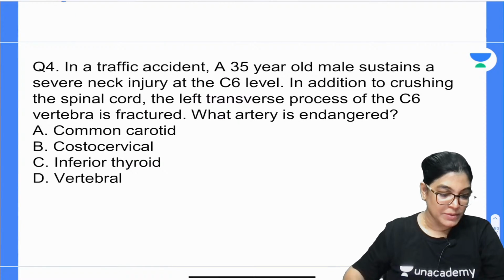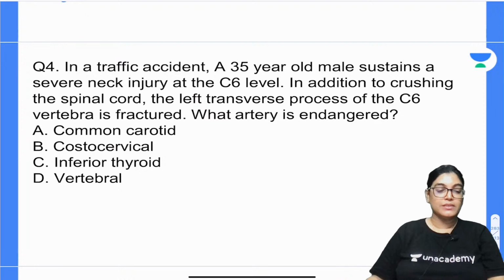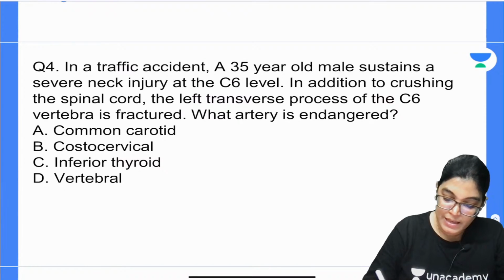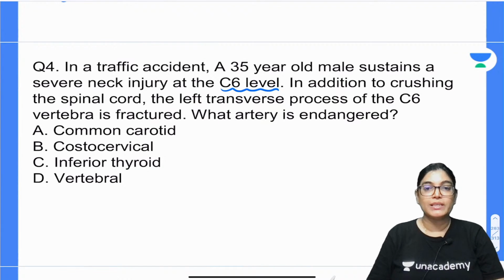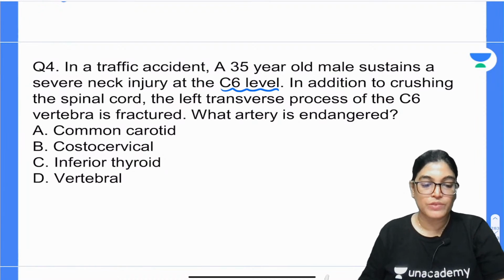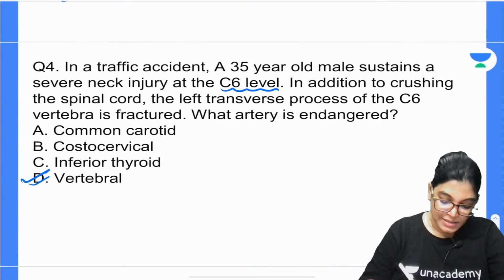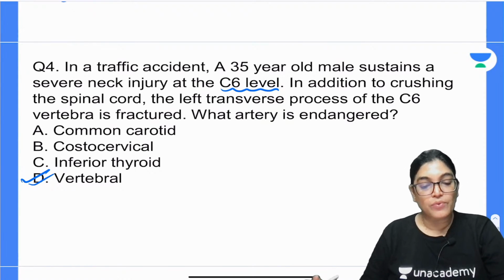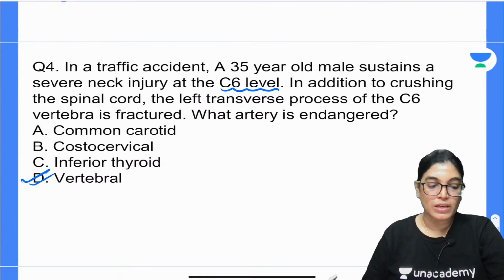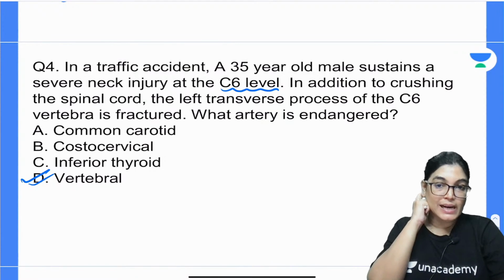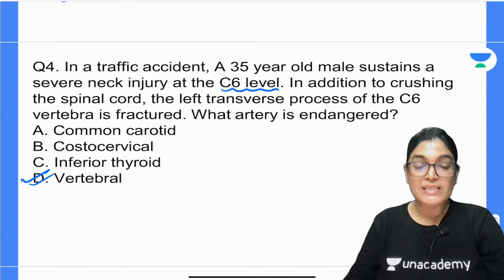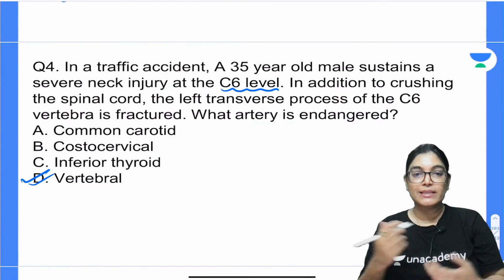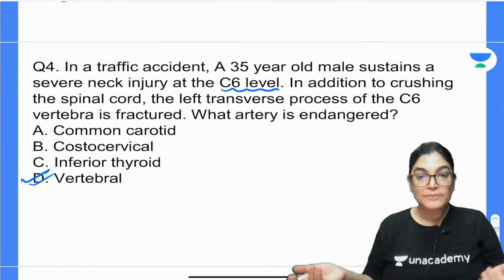I got an answer from Nivedita and fellow, both of them have given the answer. The hint provided is the level mentioned, C6 cervical vertebra. So the correct answer is the vertebral artery, which most of you gave, and you are absolutely right. The vertebral artery traverses through the foramina transversaria of the C1 to C6 cervical vertebrae. So when the C6 cervical vertebra is injured, there is a chance of the vertebral artery being injured.